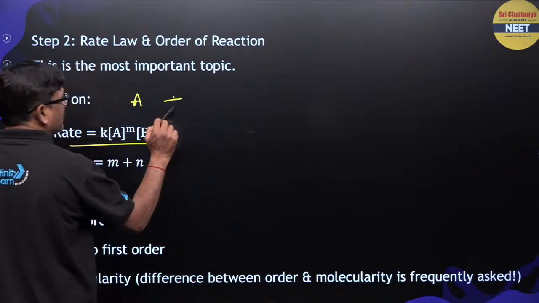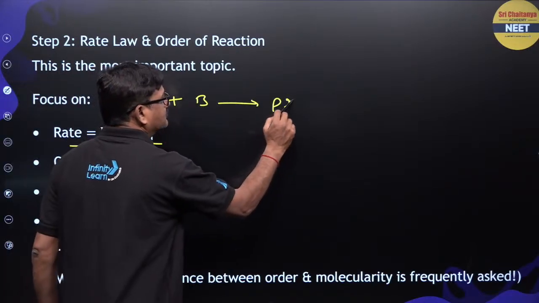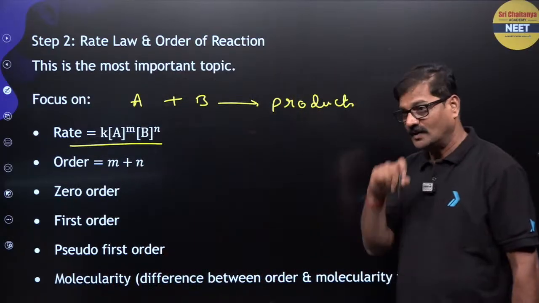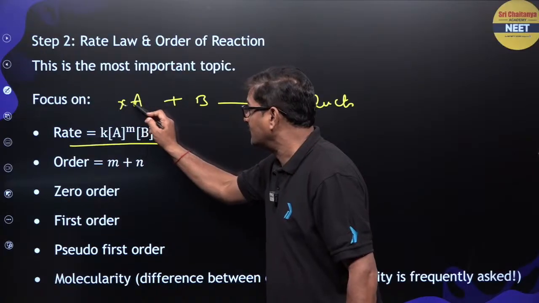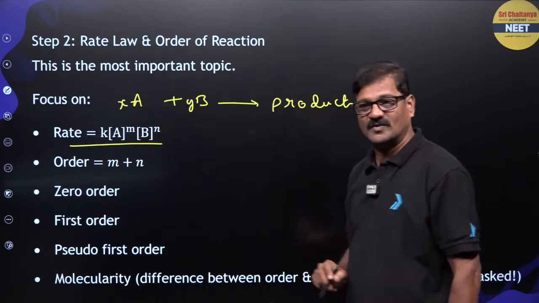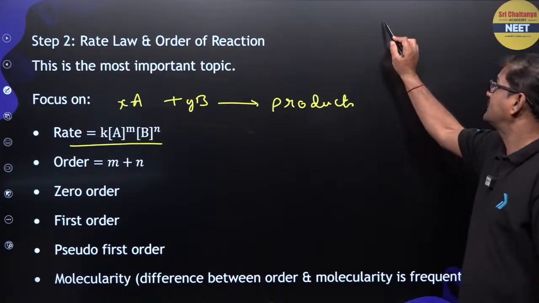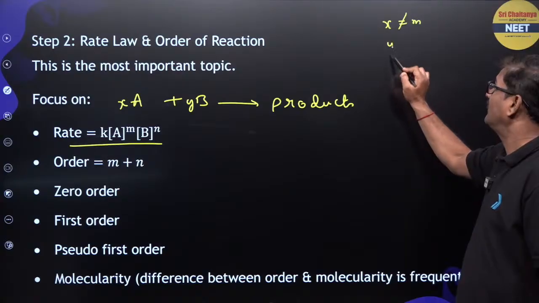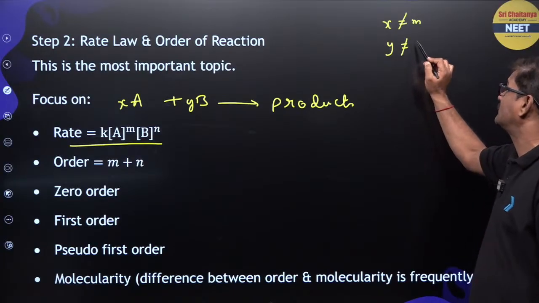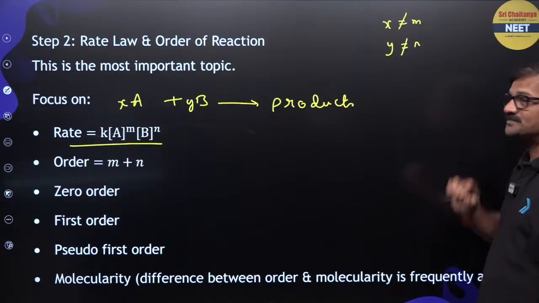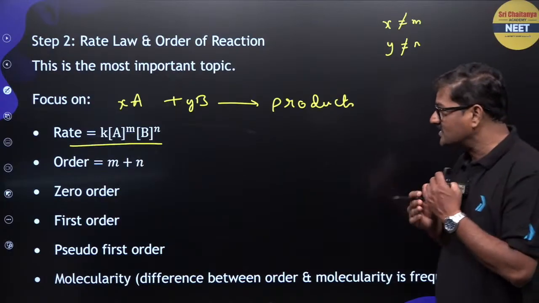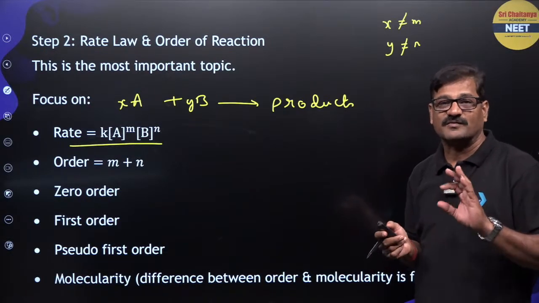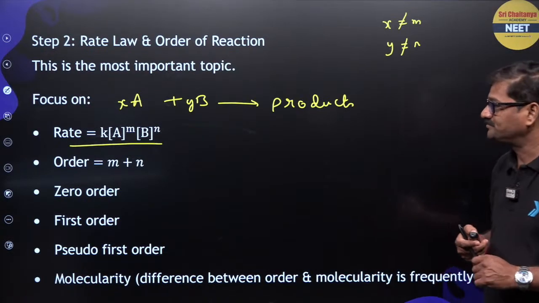If A plus B gives product, in the balanced equation let the coefficients be x and y. What I want to say is, x may or may not be equal to m, and y may or may not be equal to n. By looking at the balanced chemical equation, you are not supposed to tell what the order of a reaction is. No, it is not at all.